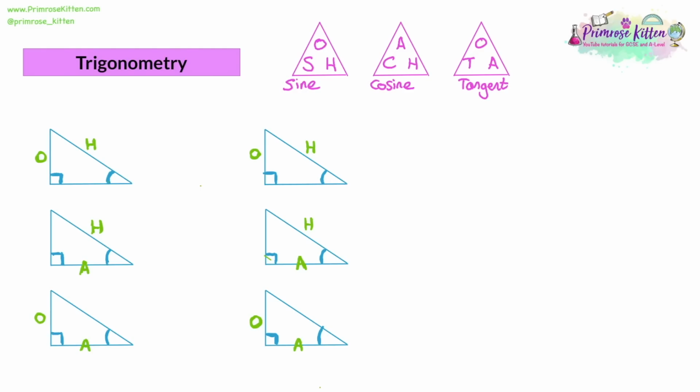So if you've got O and H, then the angle is going to be referring to sine. If you have H and A, the angle is referring to cosine. And if you have O and A, the angle is referring to tangent. So actually we end up with 3 items of interest in the triangle, depending on which form of triangle we're using. 2 sides and an angle.